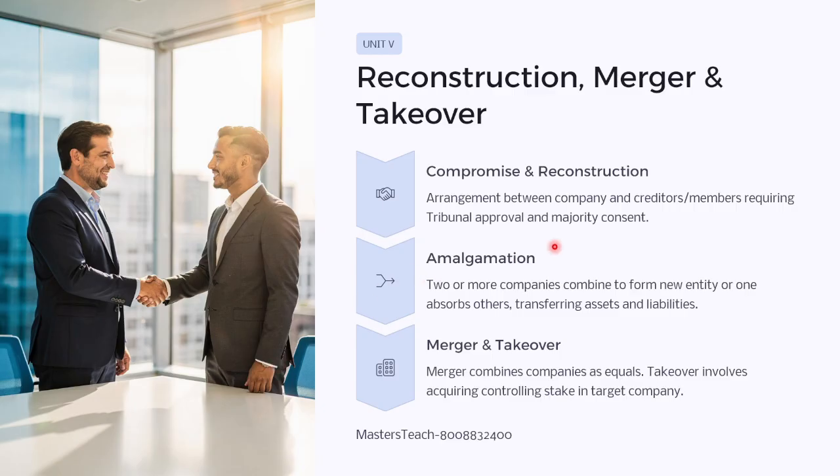Then reconstruction and merger of the company. Sometimes companies merge or take over other companies. Compromise and reconstruction: an arrangement between the company and its creditors or members requires tribunal approval and majority consent. Amalgamation: two or more companies combine to form a new entity or absorb others, transferring assets and liabilities. Mergers are where companies combine as equals. Takeovers involve acquiring a controlling stake in a target company. So these are the things about reconstruction, mergers and takeovers.